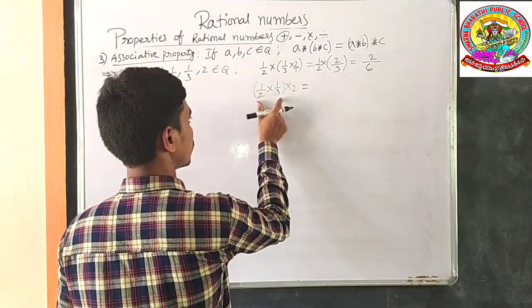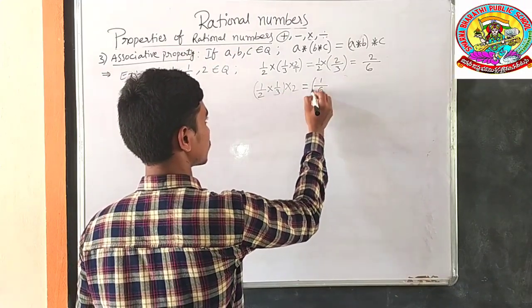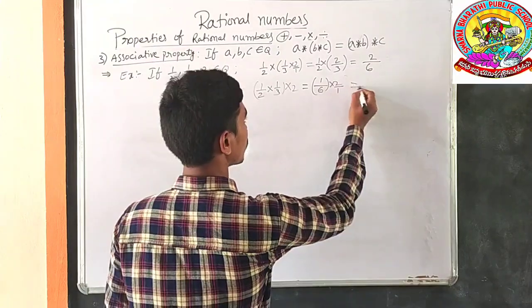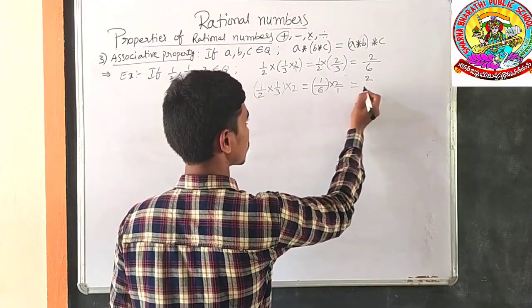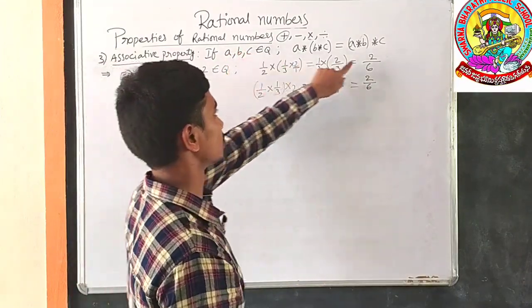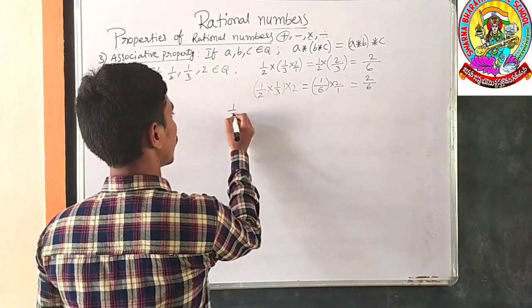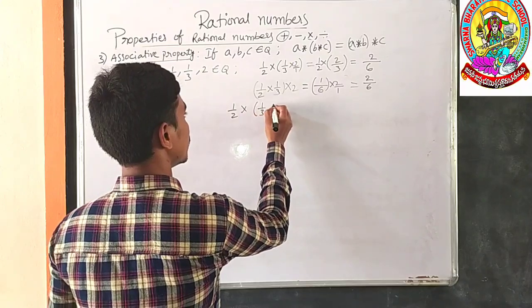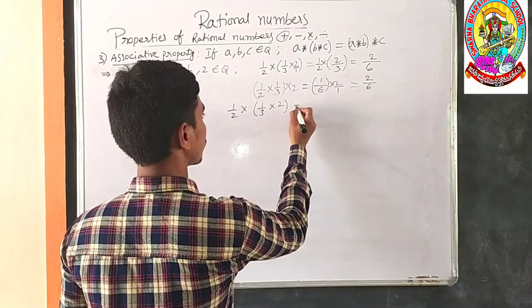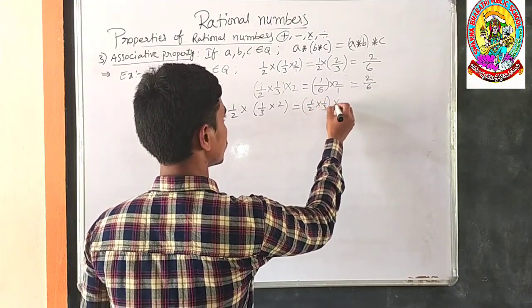Here 1 twos are 2, 1 threes are 3, so this product is 2/3. Now 2 threes are 6, 2 ones are 2, here the denominator is 1. 2 ones are 2, 6 ones are 6. Here you can observe this product value is 2/6 and this product value is also 2/6. Then (1/2 × 1/3) × 2 is equal to 1/2 × (1/3 × 2).